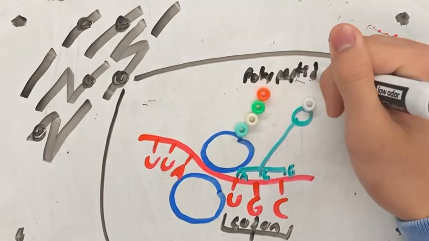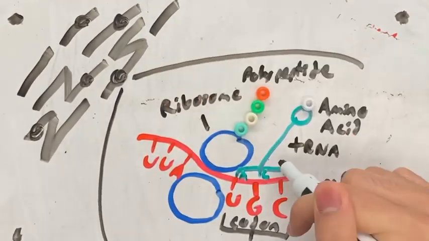Then tRNA carries an amino acid to the ribosome, where its anticodon goes to match the codon. The amino acids are building blocks of proteins that are linked together in a chain. A polypeptide protein is a chain of amino acids that are folded into a protein.